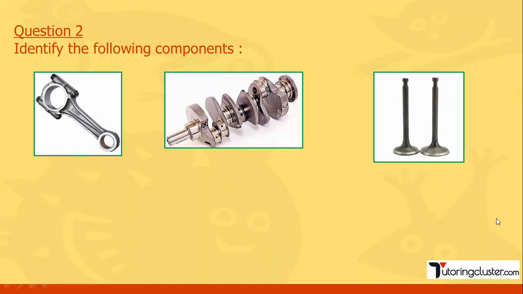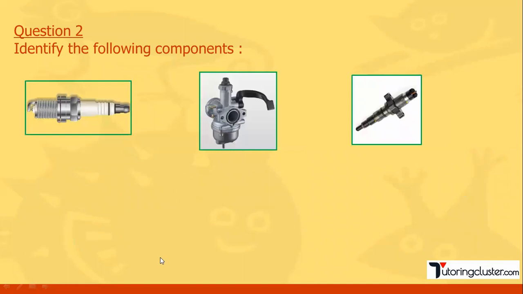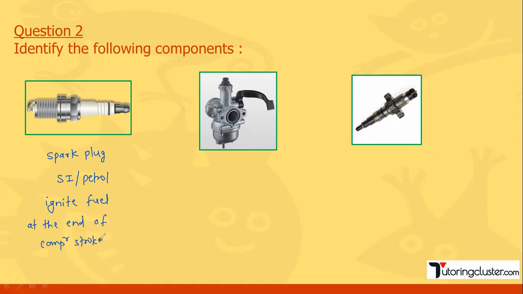If you have seen my previous videos carefully, I think you can easily capture all these points. Now this is basically a spark plug. Where do we find this spark plug? Basically we find the spark plug in SI, or we can say petrol engines. It is used to ignite the fuel at the end of the compression stroke. That is very important.